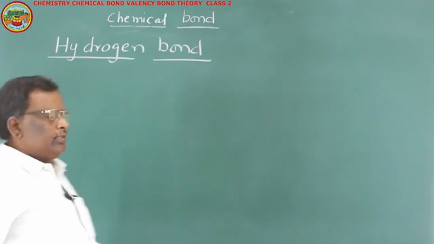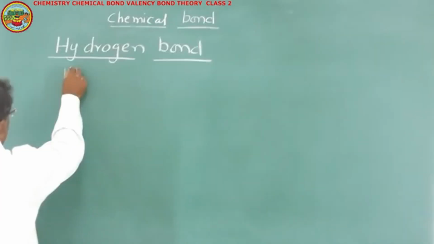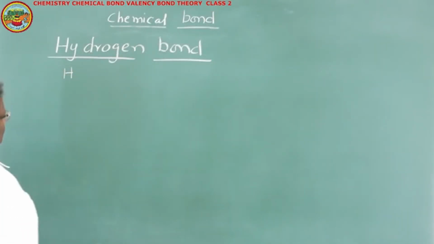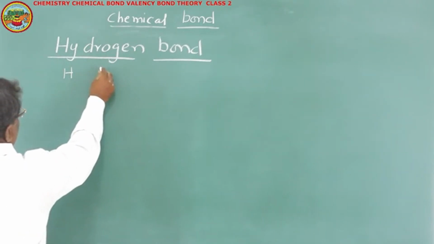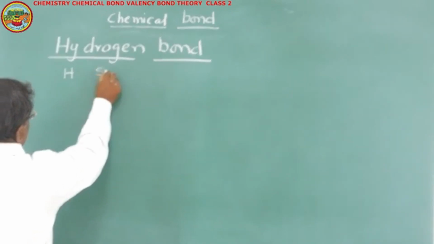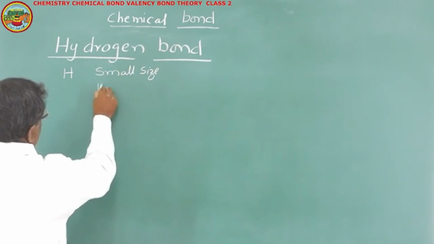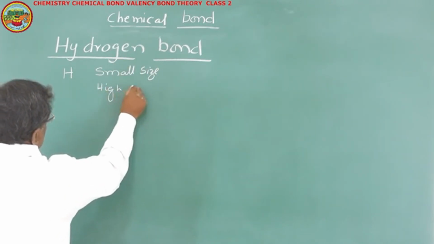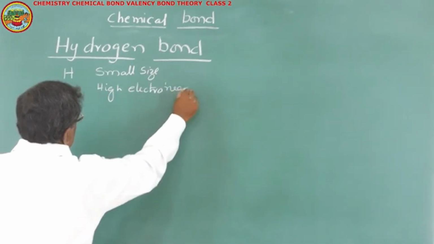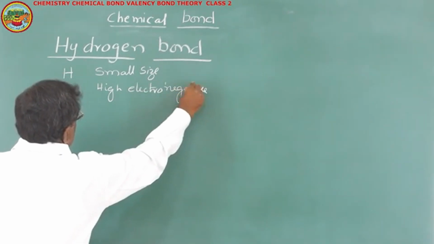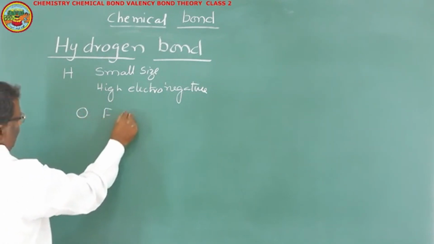That is, the molecules in which hydrogen is bonded with atoms of small size and high electronegativity. Small size and highly electronegative elements, they are oxygen, fluorine and nitrogen.